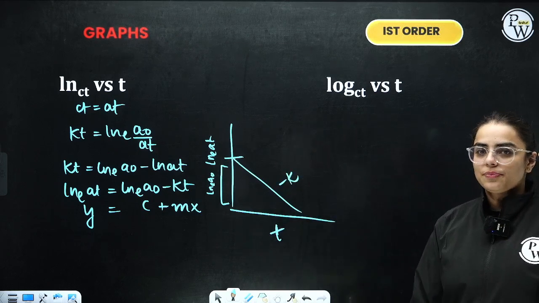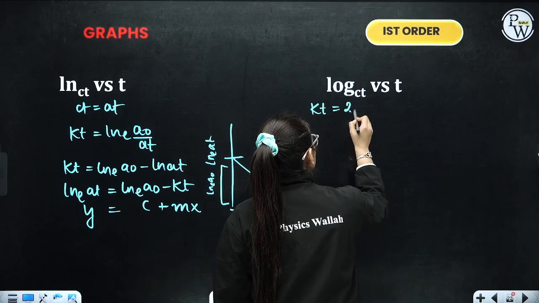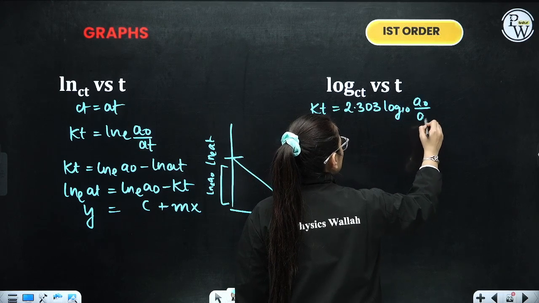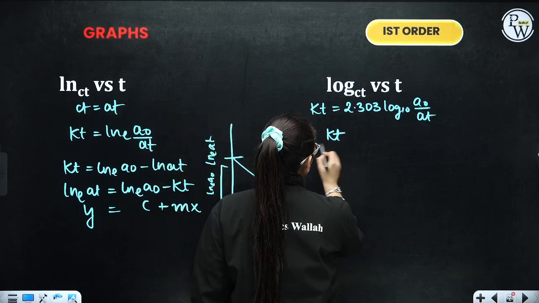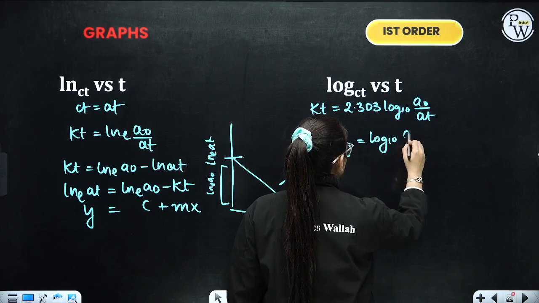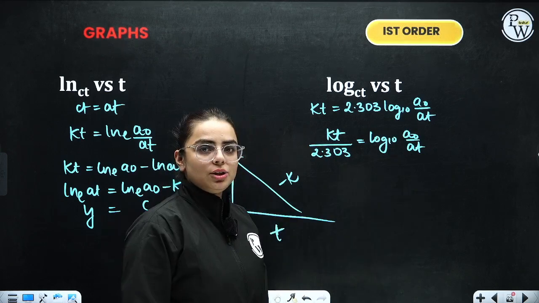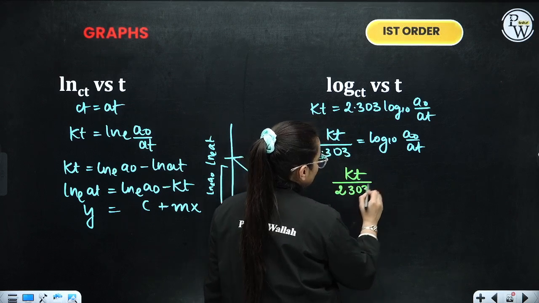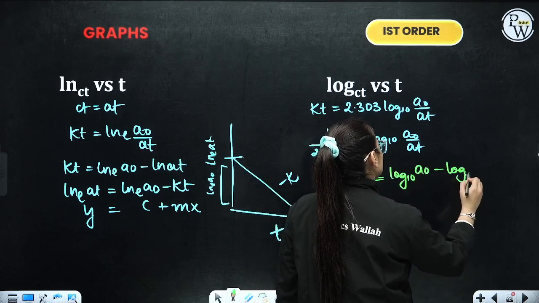This is a graph, right? Let's see for the log now. We know that kt is equivalent to 2.303 log to the base 10 a0 by at. Bring this 2.303 over here, what you will get? kt by 2.303 is equivalent to log to the base 10 a0 by at. When we have something in divide, that becomes a subtracted value. So kt by 2.303 is equivalent to log to the base 10 a0 minus log to the base 10 at.